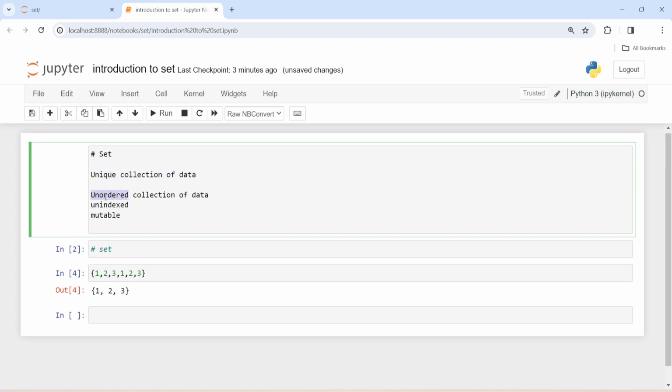It is unordered. There is no numbering. There is no fixed convention to store the data. There is no ordering of data while storing, or while accessing the elements of the set.